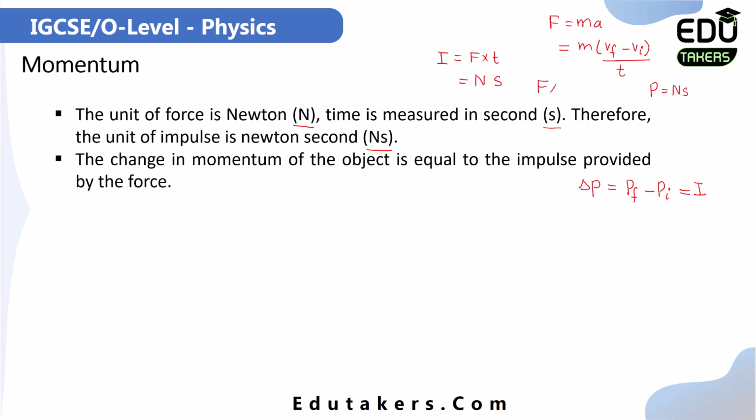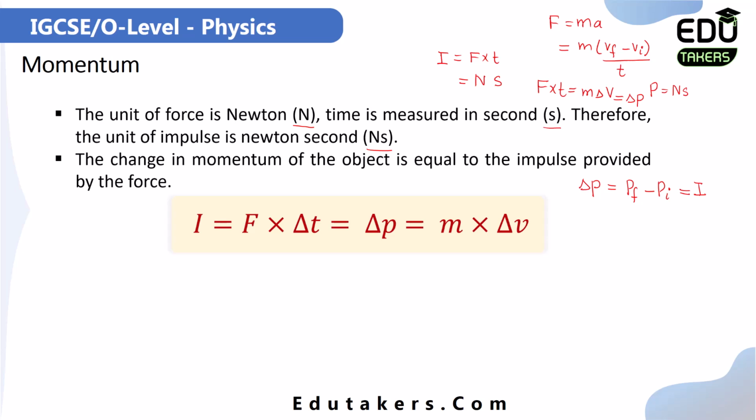So here is F multiplied by t, which is equal to m and the change in velocity. As you know that momentum is the product of mass and velocity, when there is a change in velocity and the mass product, this basically becomes the change in momentum, which is represented by delta p. So that's why I can simply say that the change in momentum of the object is equal to the impulse provided by the force.